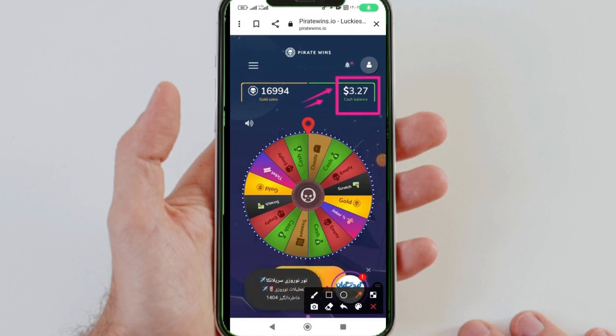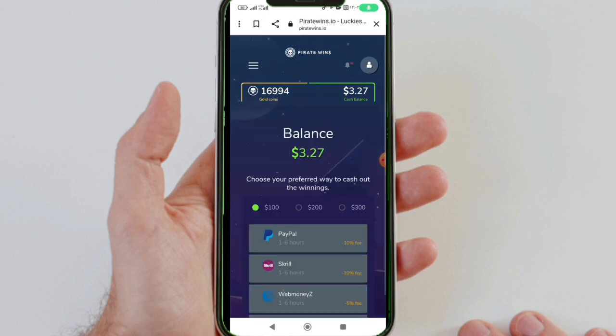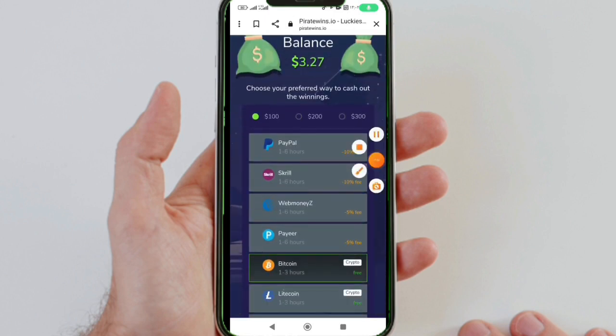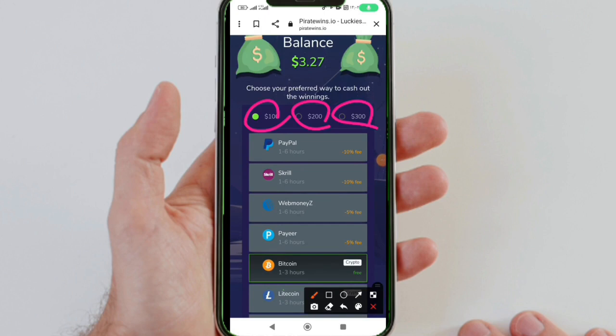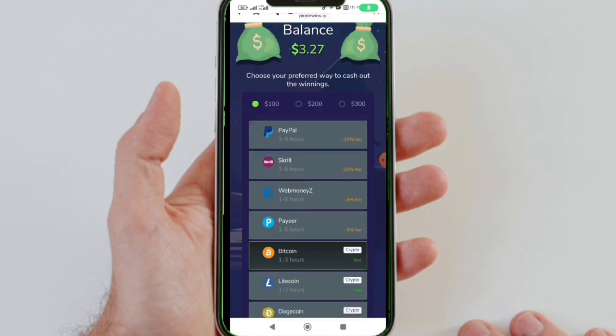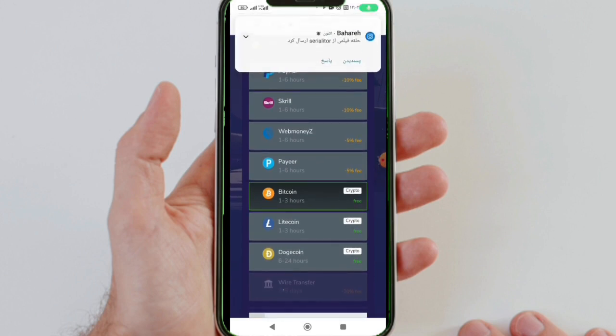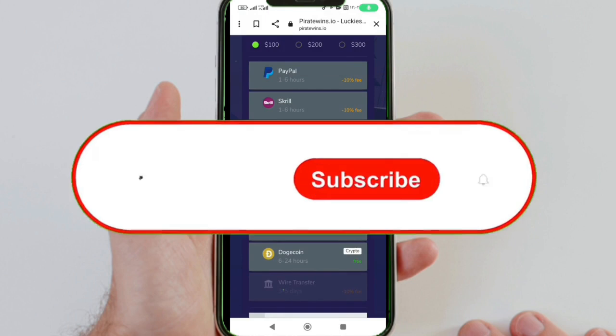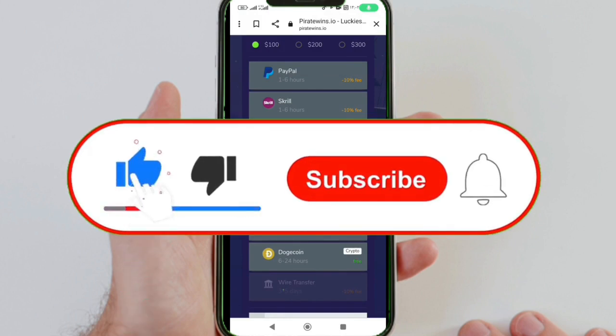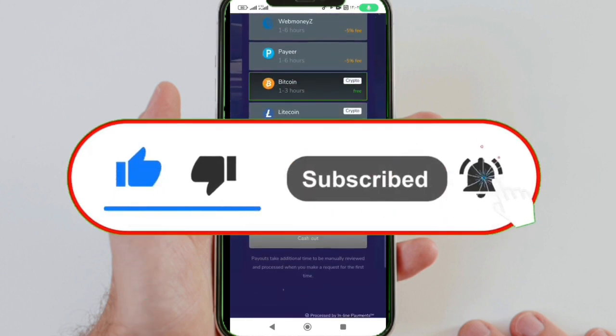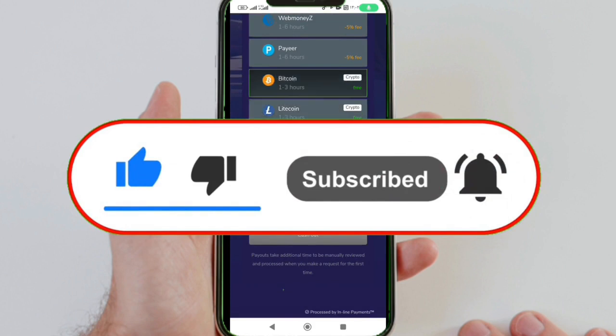And from this section, if you have $100, click on $100. If you have $200, click on $200. If you have $300, click on whichever matches your balance. And with digital currencies like Dogecoin, Litecoin, or Bitcoin, you can make your withdrawal with no fees or minimum. If you want to withdraw with PayPal, it takes a 10% fee, but with digital currencies, it's completely free and without any fees.